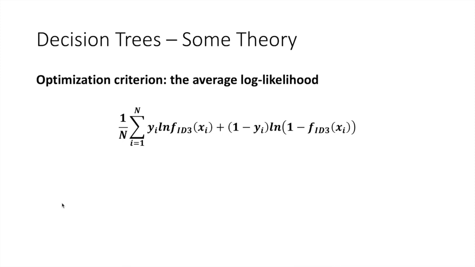However, contrary to the logistic regression, which builds a parametric model f_w,b by finding an optimal solution to the optimization criterion, the ID3 algorithm optimizes it approximately by constructing a non-parametric model f_ID3(x) equal to the probability of y equals 1 given x.